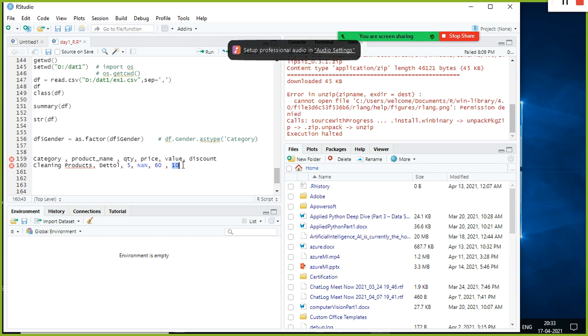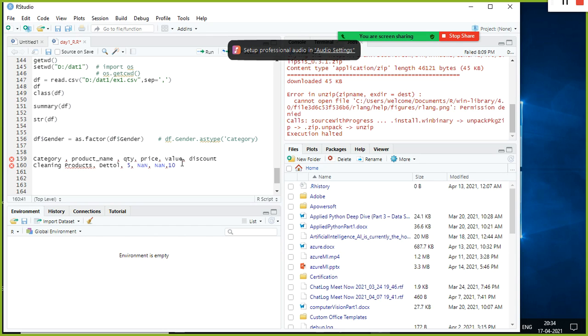Sometimes even the value is NaN, and sorry, not the discount. The value is NaN, and for the discount I have some percentage. Let's say 10 rupees got deducted. Still it is difficult to find out, right? So you have given a 2% discount, but you should be knowing the value. Based on the value, you can find out. For this category, for this product, if the customer purchases 5 or more than 5, then they are eligible for a 2% discount on the total value.